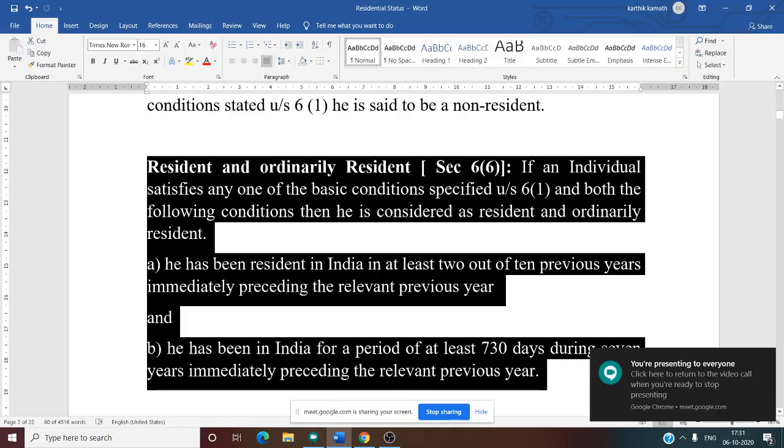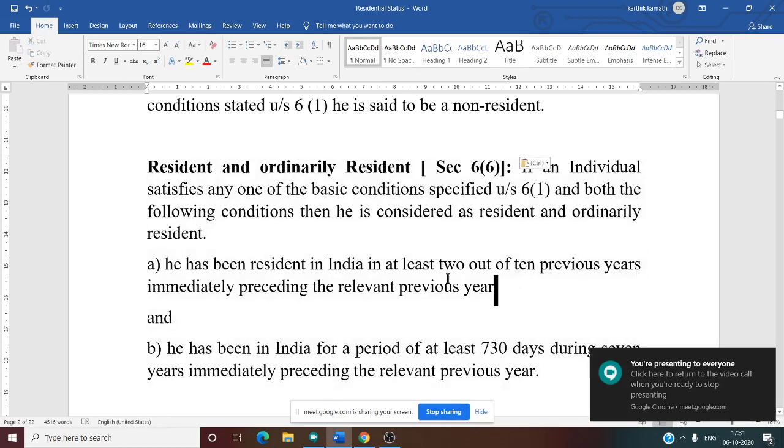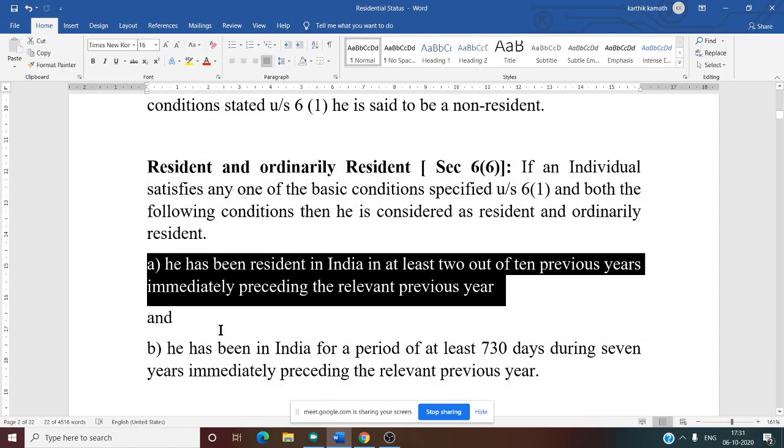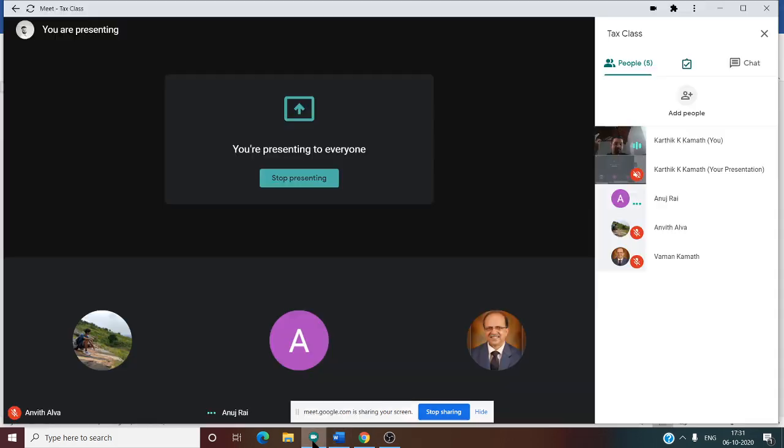Now we'll discuss the additional condition. Under the additional condition, first, he has been a resident in India in at least 2 out of the 10 previous years immediately preceding the relevant previous year. So that is the first additional condition. In the previous example, our previous year is 1920. So what is our 10-year period preceding the previous year?